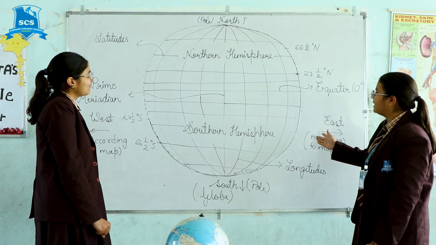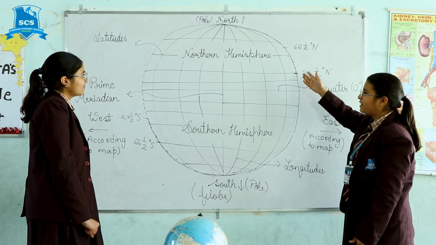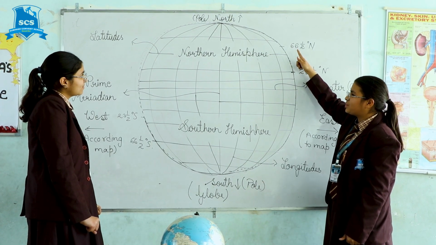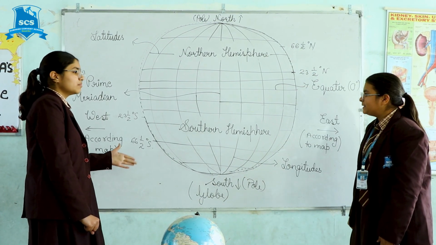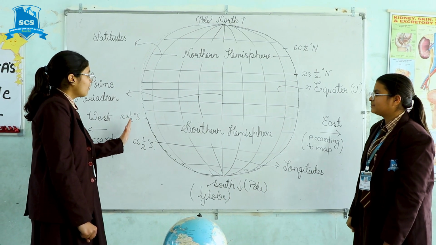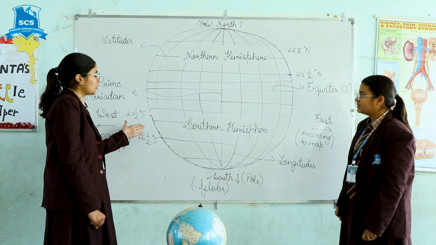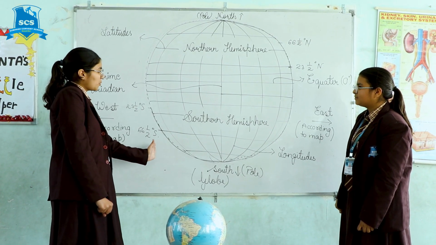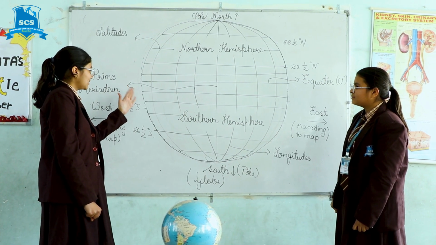Next up is the Arctic Circle. The Arctic Circle is situated at 66.5 degrees north and it is the boundary of the polar zone and the temperate zone. Now comes the Antarctic Circle. The Antarctic Circle is the boundary of the polar zone and the temperate zone. It lies 66.5 degrees south, near the South Pole.